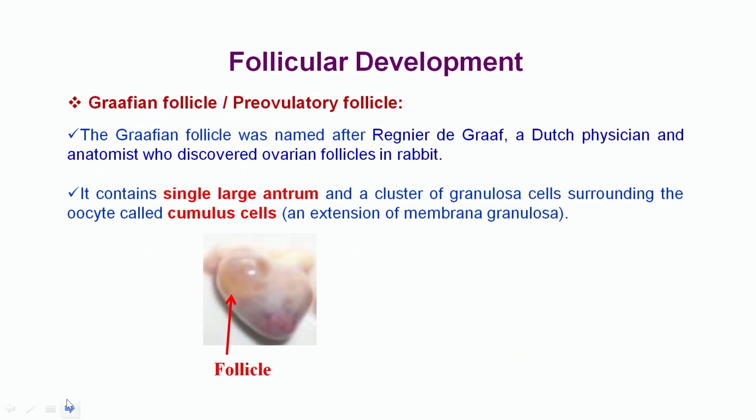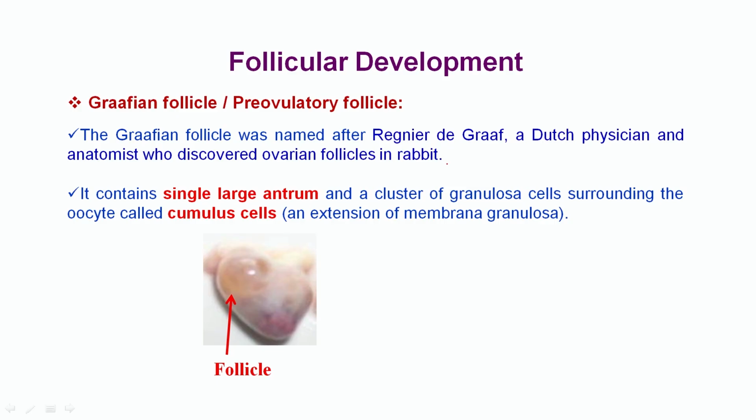Now coming to the Graafian follicle, also called the pre-ovulatory follicle because the Graafian follicle will ovulate. The Graafian follicle was named after Regnier de Graaf, a Dutch physician and anatomist who first discovered the ovarian follicle in the rabbit. It contains a single large antrum and a cluster of granulosa cells surrounding the oocyte, called cumulus cells, an extension of the membrana granulosa.